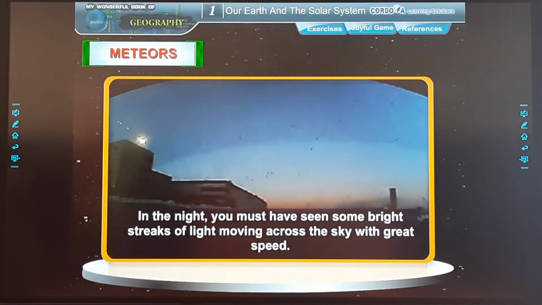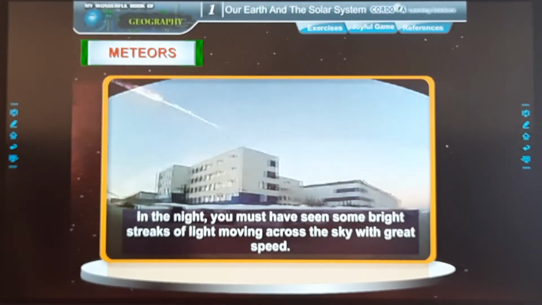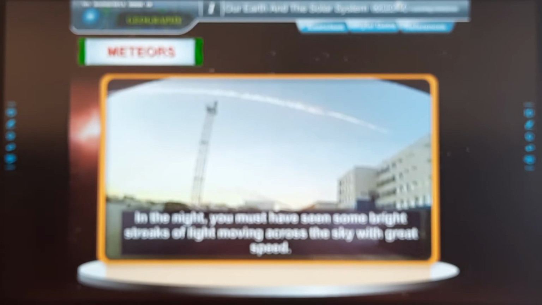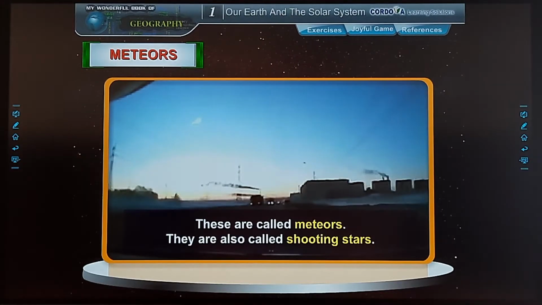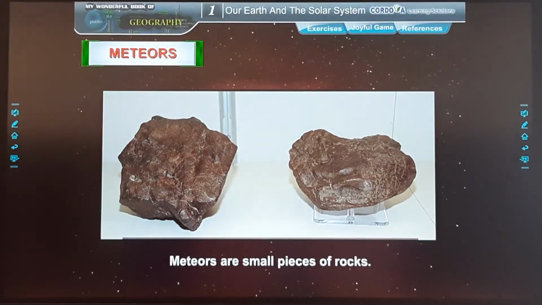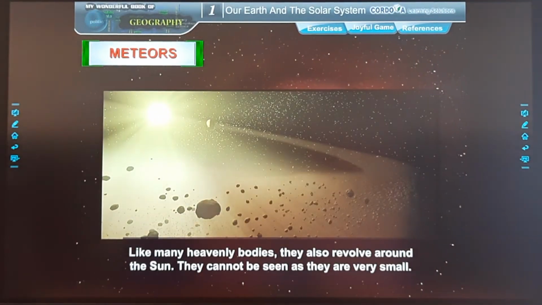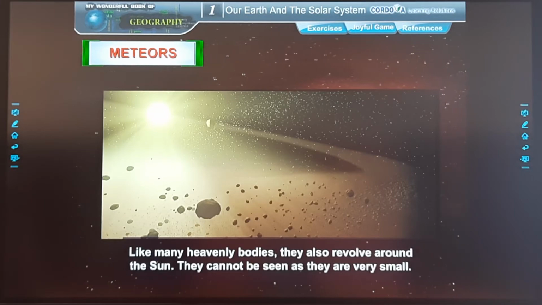Meteors. In the night, you must have seen some bright streaks of light moving across the sky with a great speed. These are called meteors. They are also called shooting stars. Meteors are small pieces of rocks. Like many heavenly bodies, they also revolve around the sun.